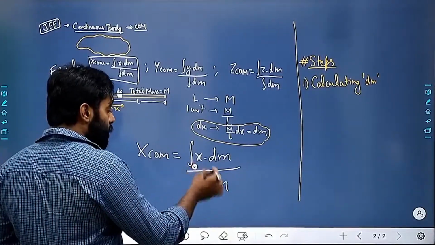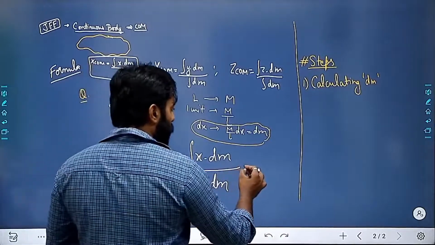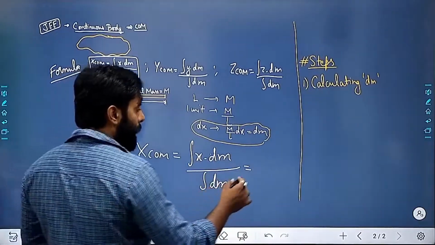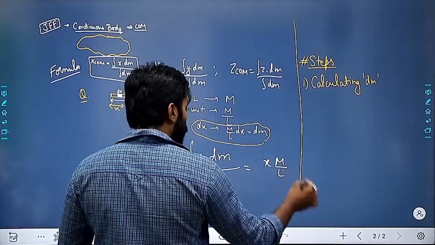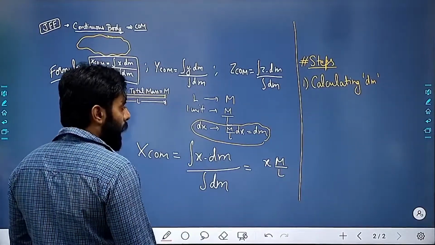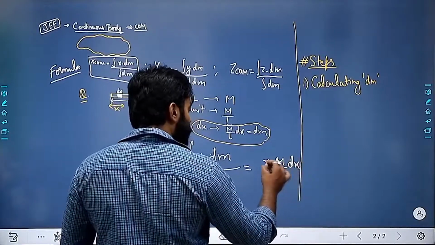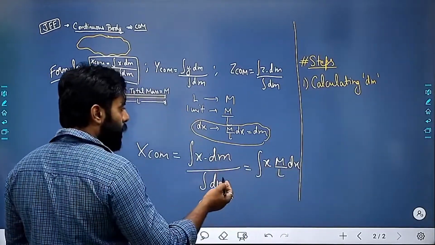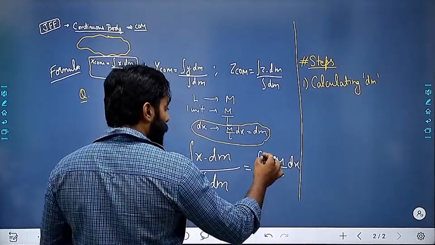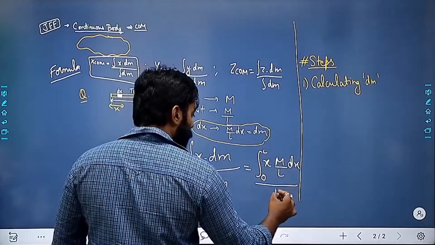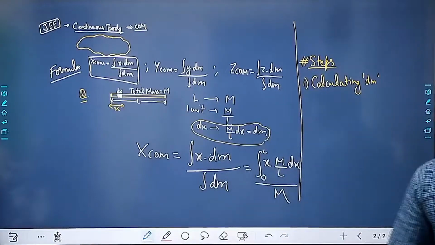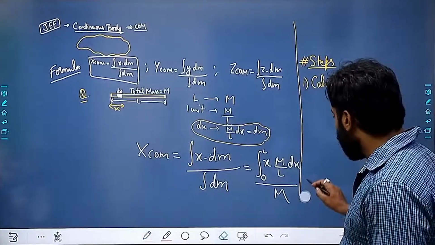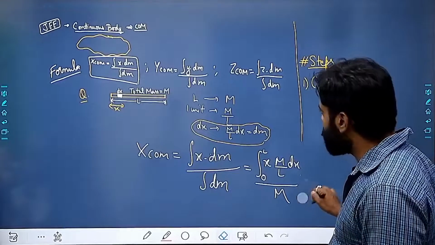And this dm, I can replace as M by L dx, and the integration will change to the length, and I have to keep this. Please do let me know. Is everything fine, Tejas?